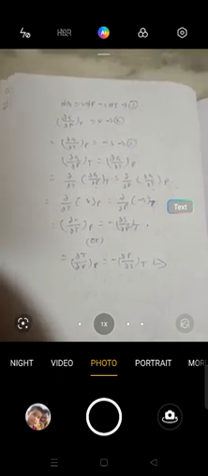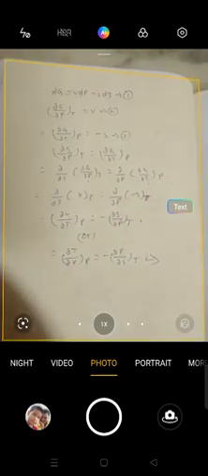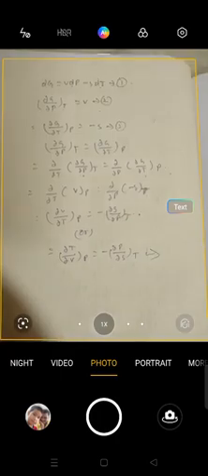So in this class we derived the thermodynamic potentials as well as the Maxwell relations. Thank you very much.